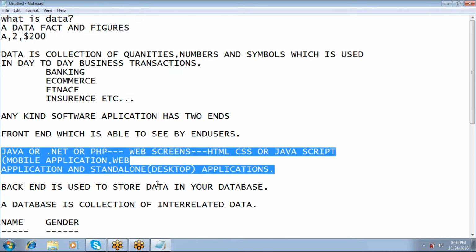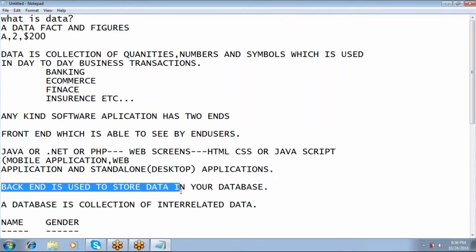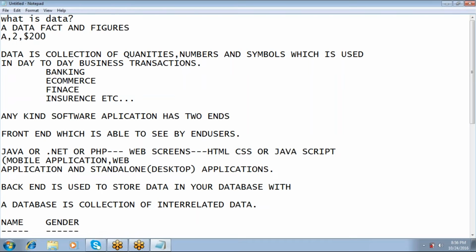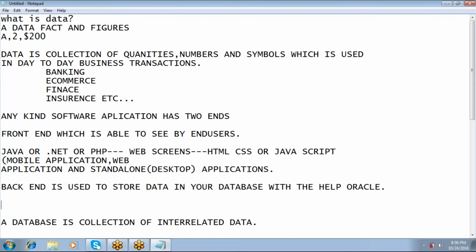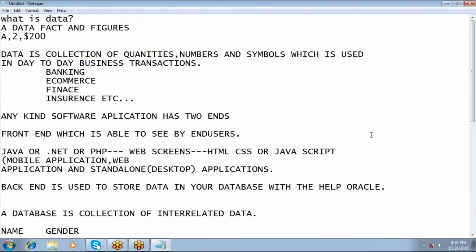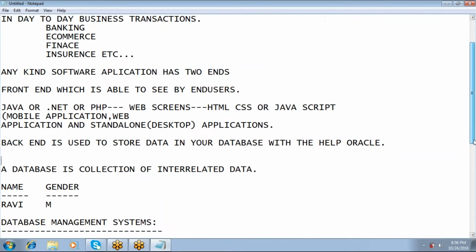Then the backend is used to store data in your database with the help of Oracle. So my backend can be developed with Oracle. Are you clear now? Oracle is a technology which is used to develop your backend.